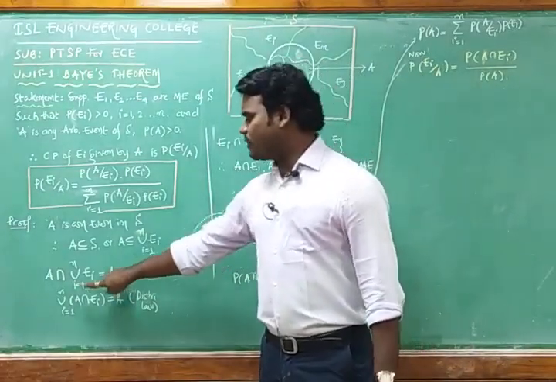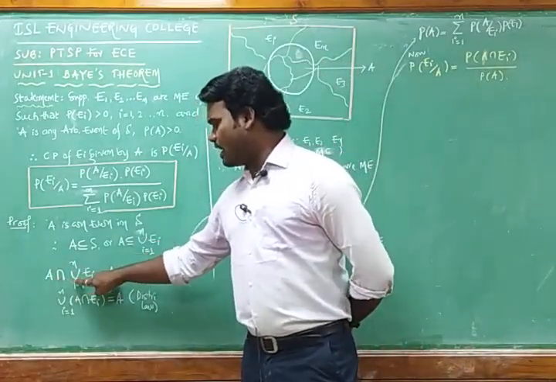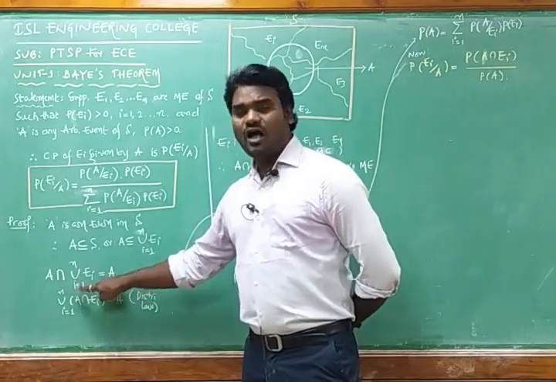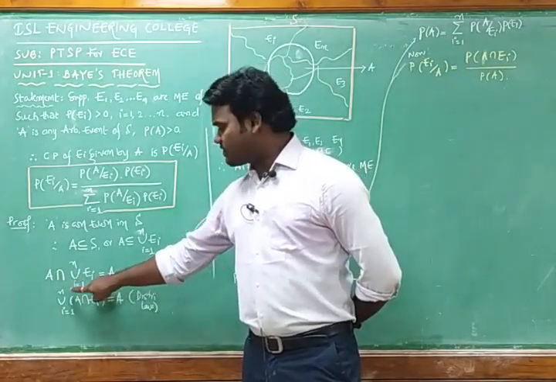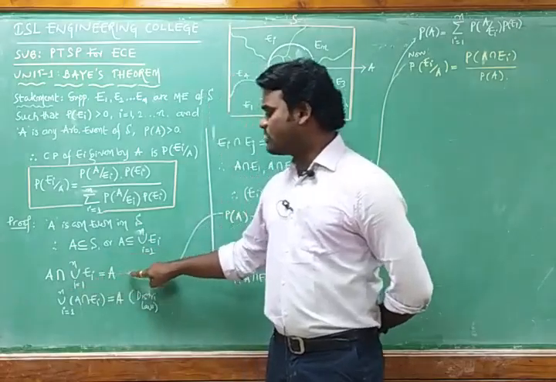That means the common part between all these is A, because A is a subset of all the mutually exclusive events. This is a very valid point: A intersection the union of all the exclusive events from i equals 1 to n is equal to A.